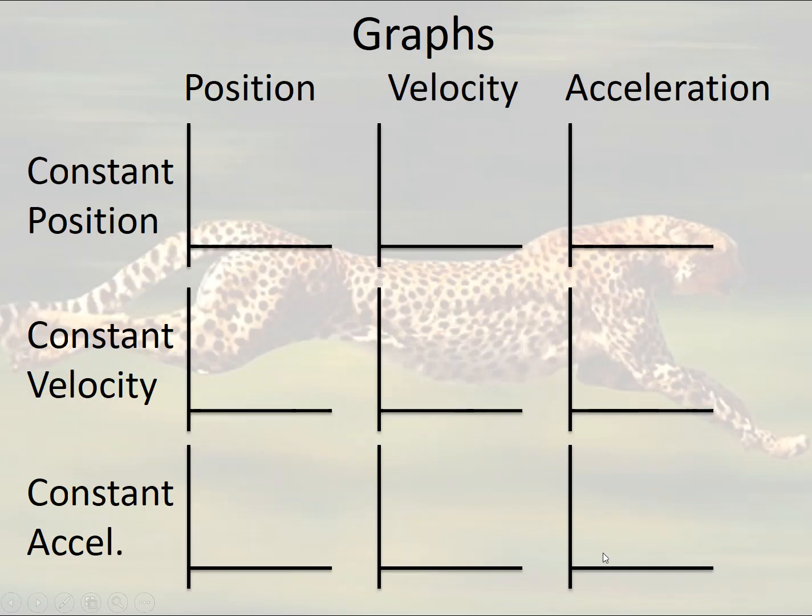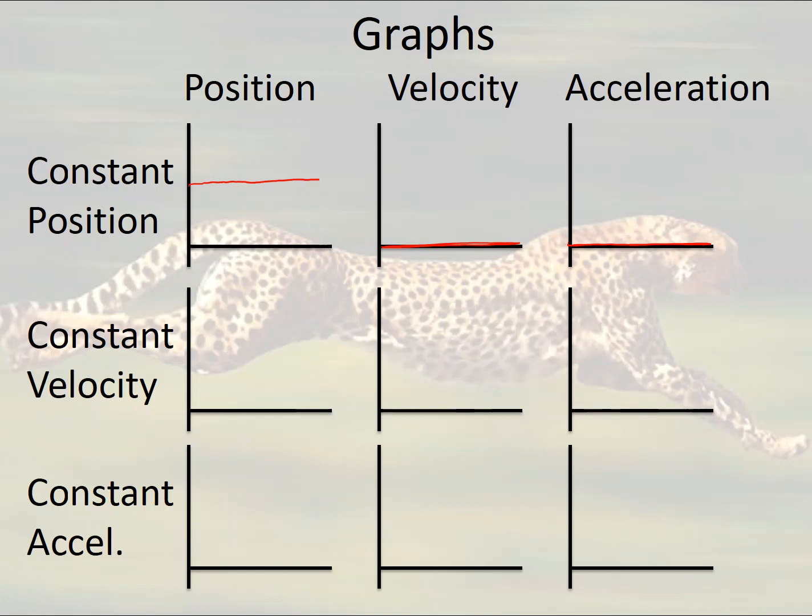So when I look at something that is at a constant position, maybe it is my TV. If I'm watching TV, it's 2 meters away from me while I'm sitting on the couch. Well, I'm not moving, the TV is not moving, and so that position is going to be a flat line straight away from me. Because neither of us are moving, the velocity of the TV is going to be zero. It will also be a flat line. And the acceleration is going to be zero also because remember, acceleration is the change in velocity. So if the velocity is not changing, then there is no acceleration.